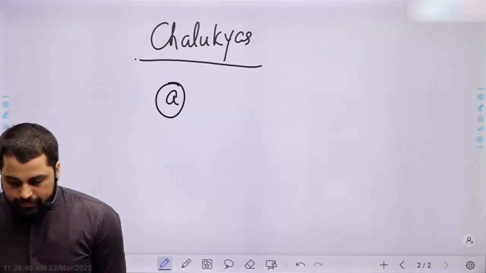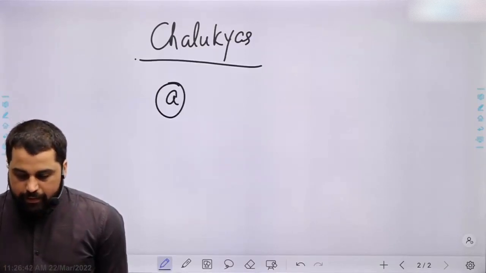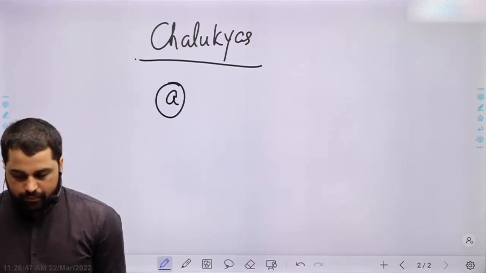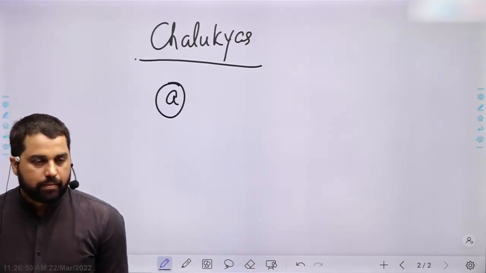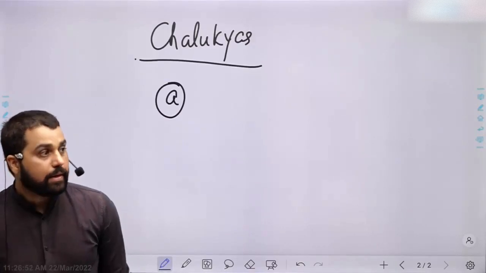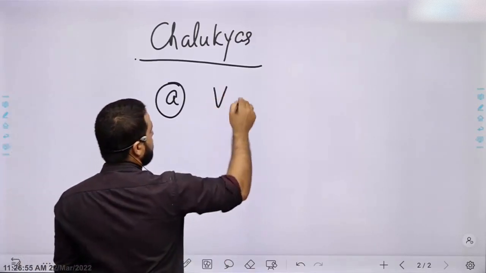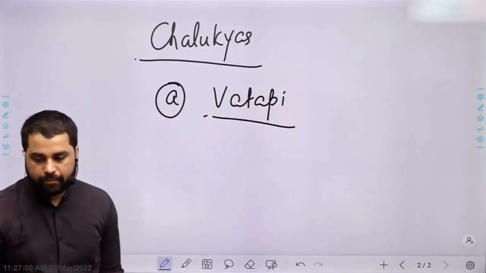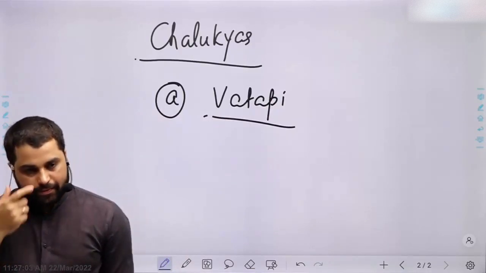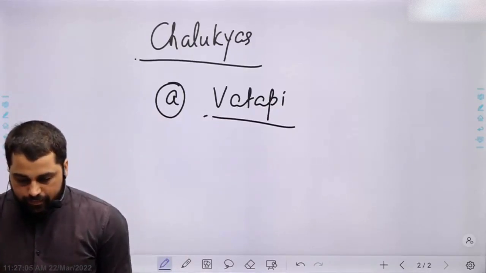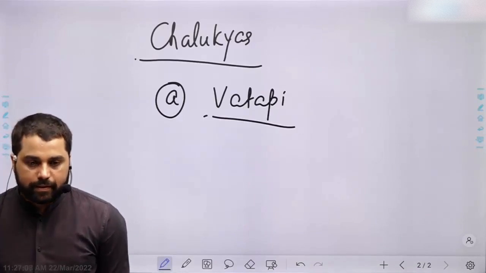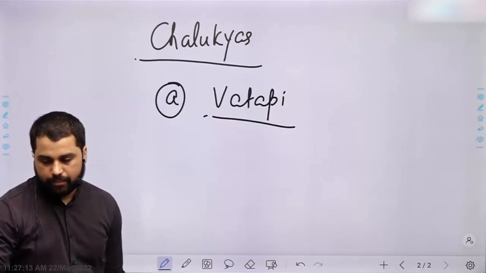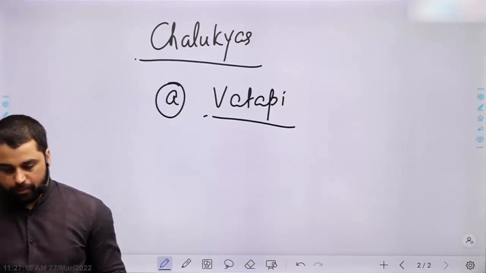Write one line in this. Their capital was Badami. However, it was known as Vatapi at that point of time. However, they declined after the death of Pulkeshin II.